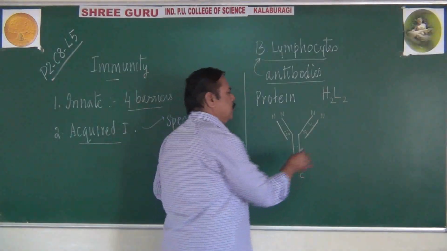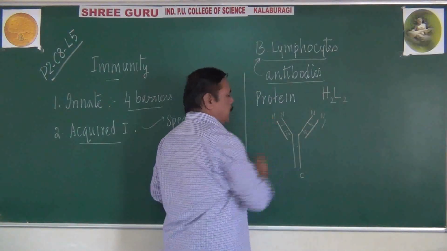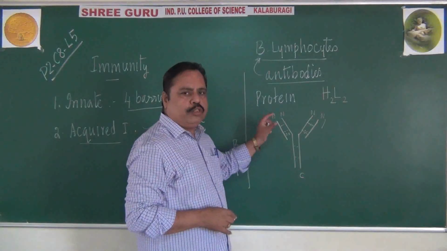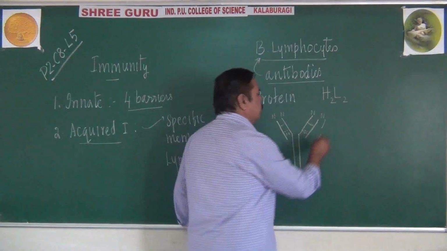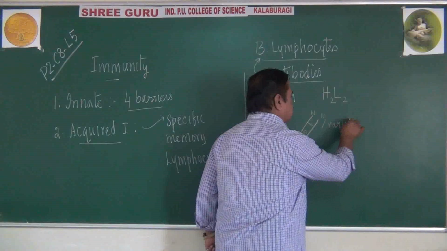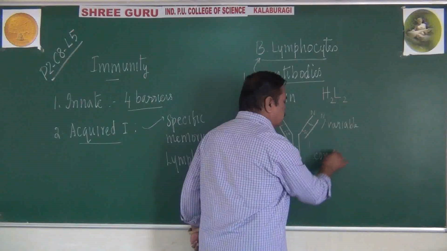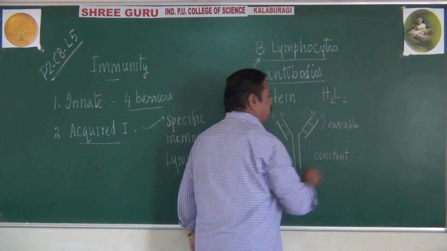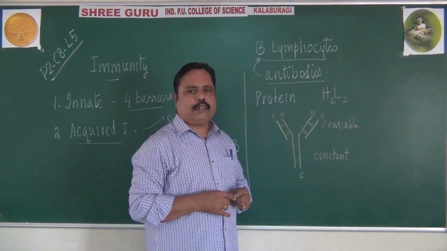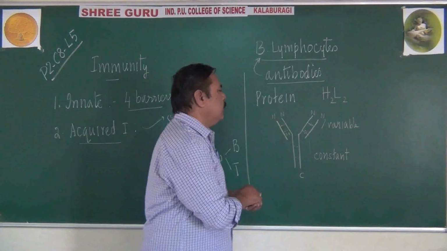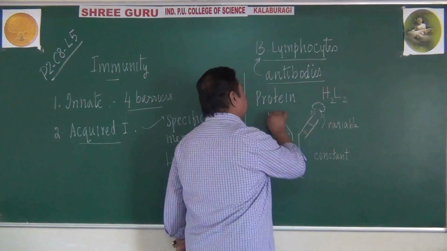In the N-terminal, there will be a variable region present in the antibody. The upper part of the 2 chains, the H and L chains, will have a variable portion, otherwise called the variable area. The remaining part of the antibody will be known as the constant portion, otherwise called the constant area. Why should we talk about variable and constant areas? Because in the variable area only, the antigen will bind with the antibody like this.